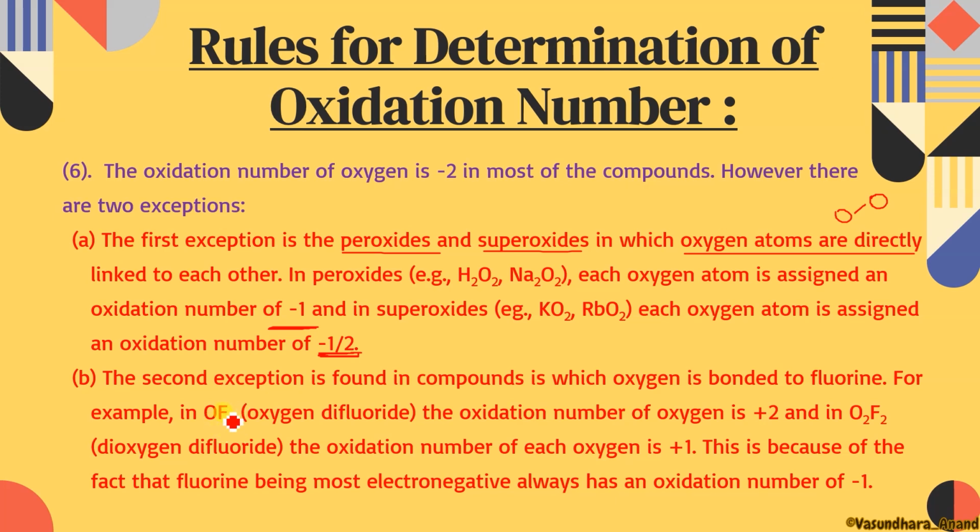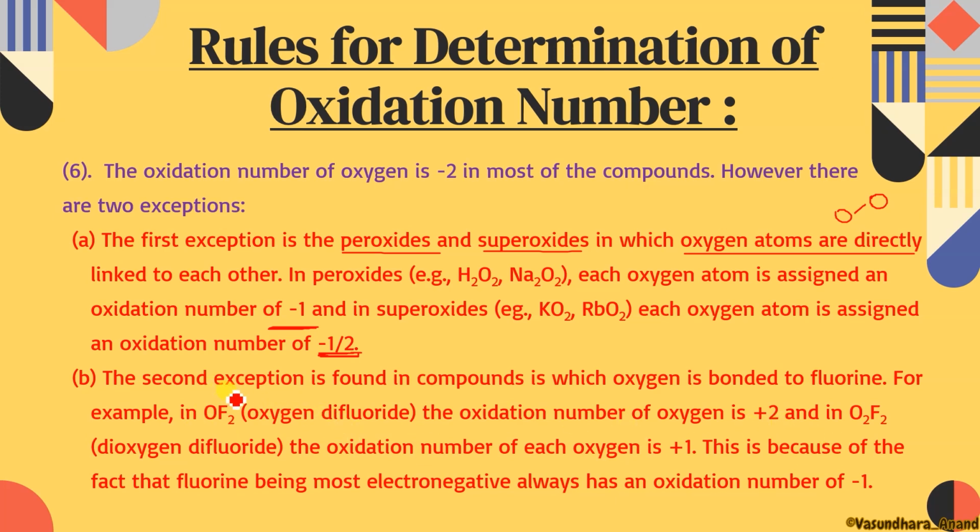Keep in mind that fluorine always shows -1 oxidation state, except one case that I will tell you later on, HOF. So fluorine being the most electronegative element always shows -1 state, and the oxygen is bound to show +2 state.